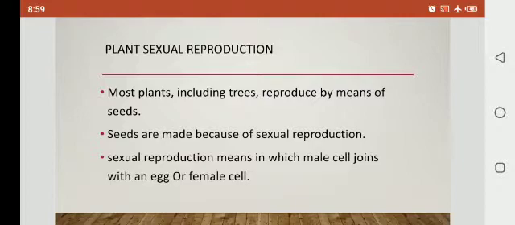Sexual reproduction means that a male cell joins with an egg or female cell. When the male cell joins with the female cell or egg, this is called sexual reproduction. Clear, girls? So seeds come from the process of reproduction, and this is called sexual reproduction, when the male cells combine with the female cells and reproduce.